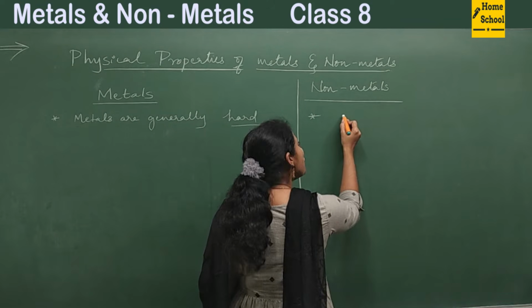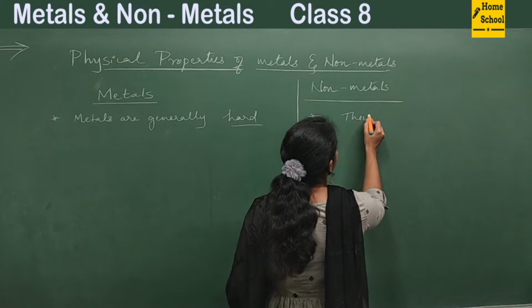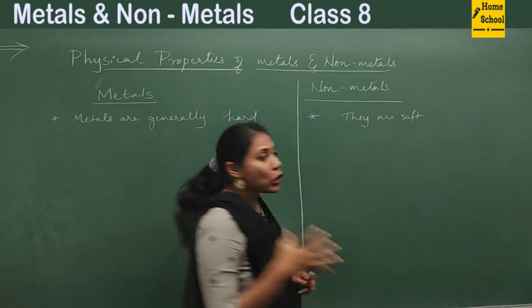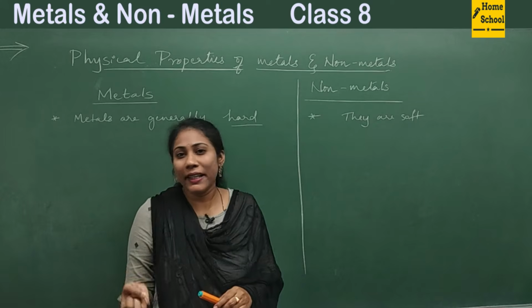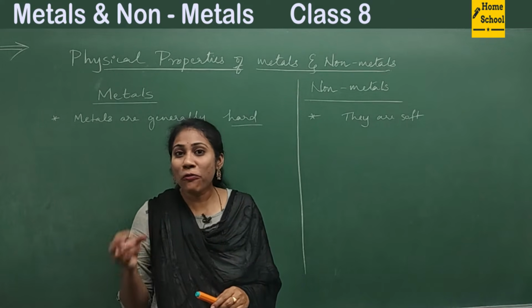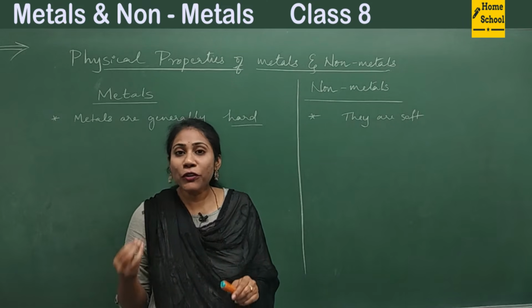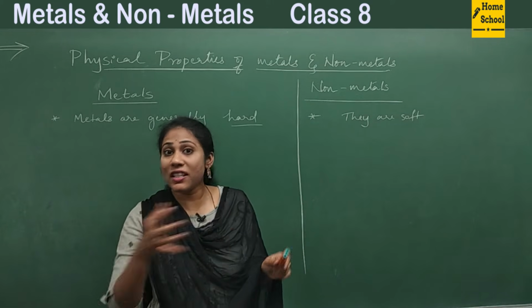Whereas, coming to non-metals, non-metals are soft. For example, when you take coal, it's a powder. It's nothing but carbon. Powder is very soft. Sulfur is available in the form of powder, so it's also very, very soft. If you want, you can check out how coal, sulfur and phosphorus look.